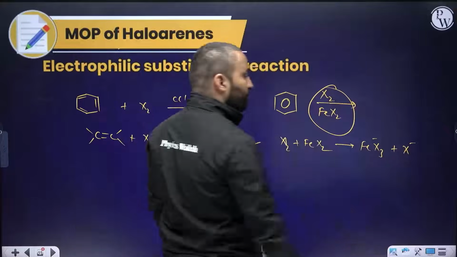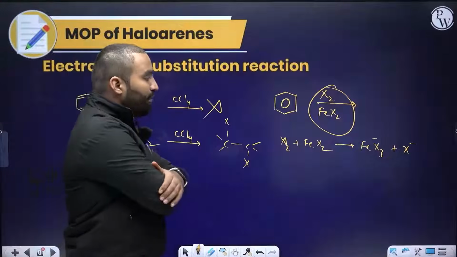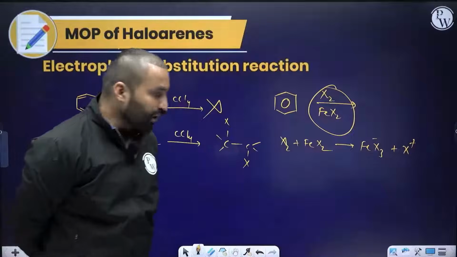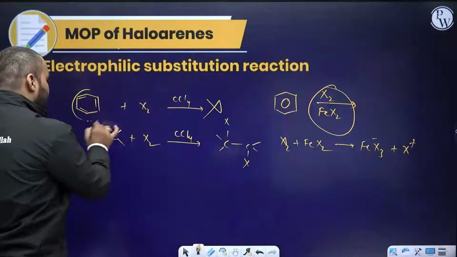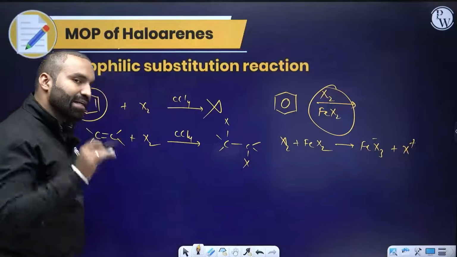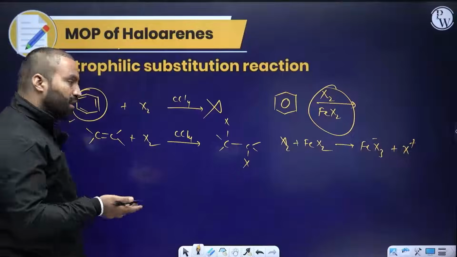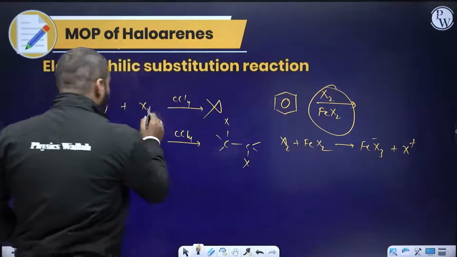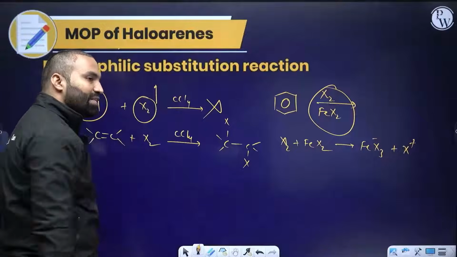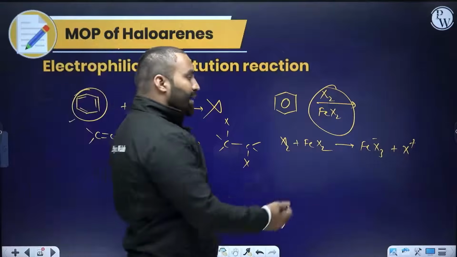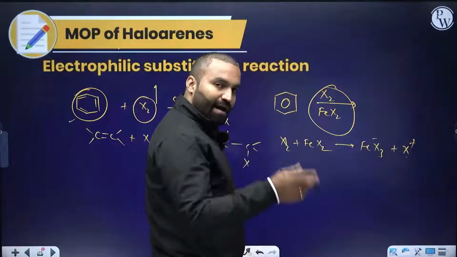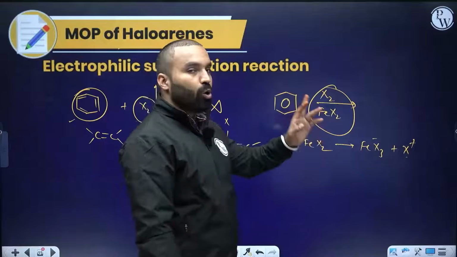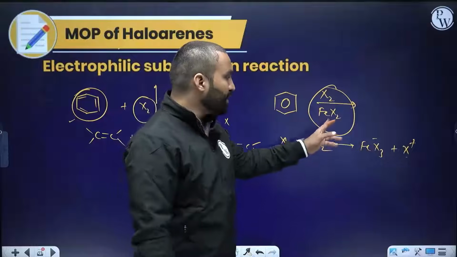FeX2. Clear? Now, what did we do here? Why is there a plus? What's the use? See, earlier I was saying that the nucleophilicity of benzene has decreased due to the resonance. I somehow cannot increase its nucleophilicity, but the X2, can I increase its electrophilicity? Yes, by having absolute positive charge. And to create absolute positive charge, I need to take help from Lewis acid.